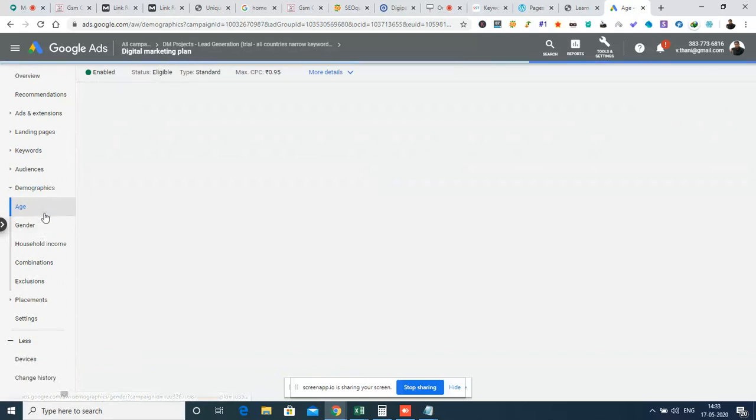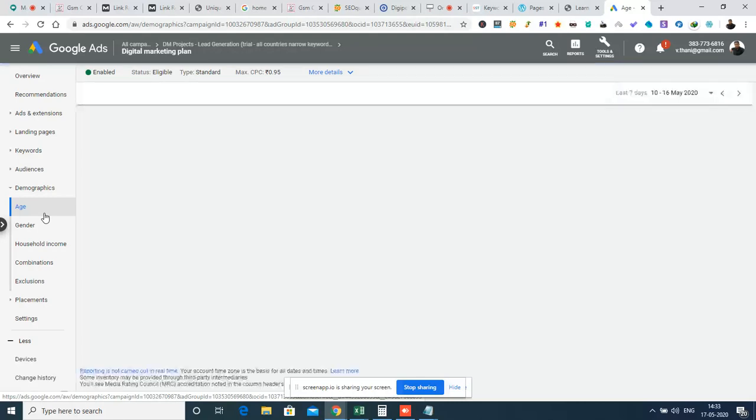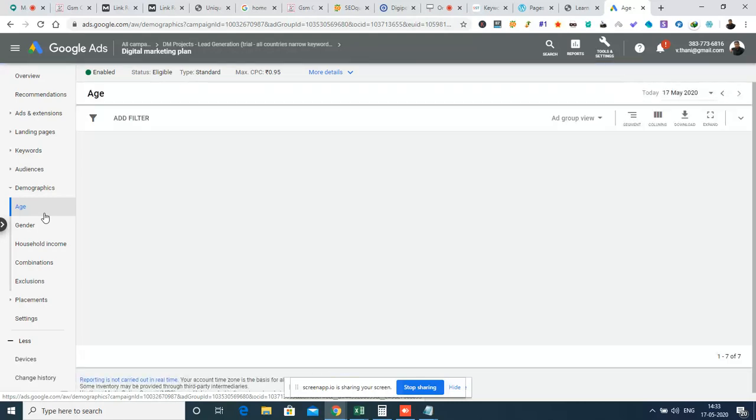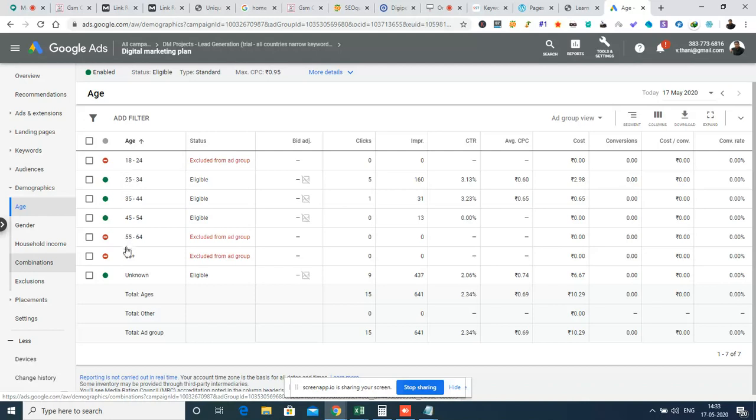Demographics are the things through which the audience is categorized, whether they are male or female, or what kind of age we want to target. Those things we can configure here. For an example, I had excluded the audience between 18 to 24, 55 to 64, and 65 plus. That means I'm targeting only the 25 to 54 age group, and the spend will be taken only for that particular segment, and for the remaining segments the amount will not be spent. I can get the details about which age group is getting a lot of clicks and how much I had spent for those clicks.